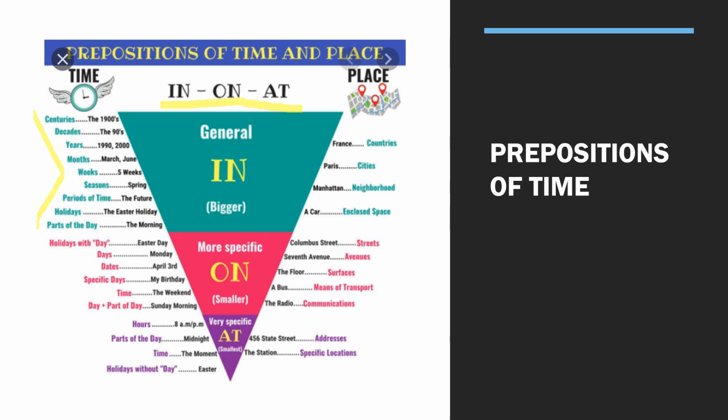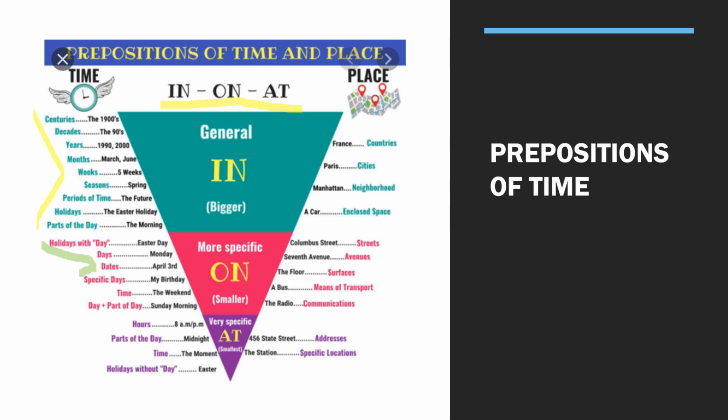In which other cases are we going to use in? For centuries, decades, months, weeks, seasons, periods of time, holidays, parts of the day. Afterward, we are going to use on for more specific information, like holidays with day, like Easter Day, and days of the week.